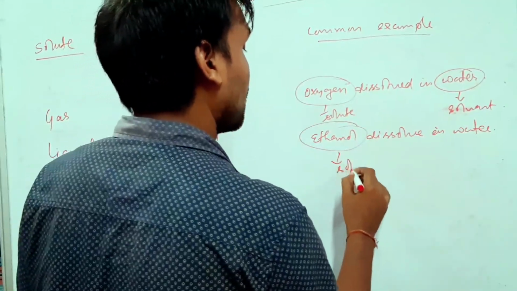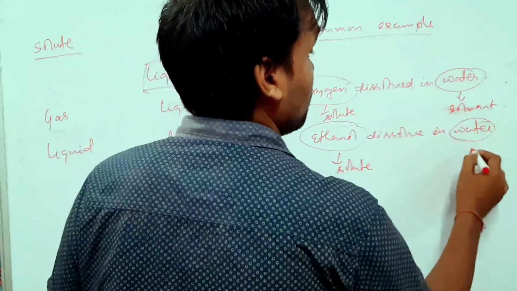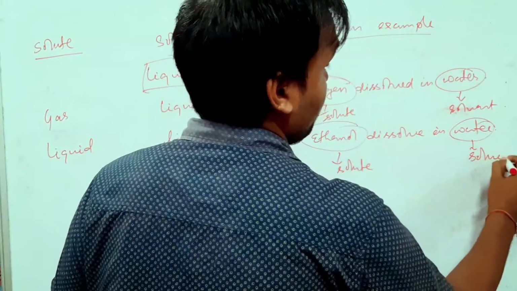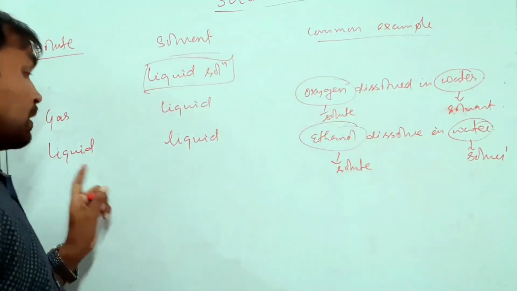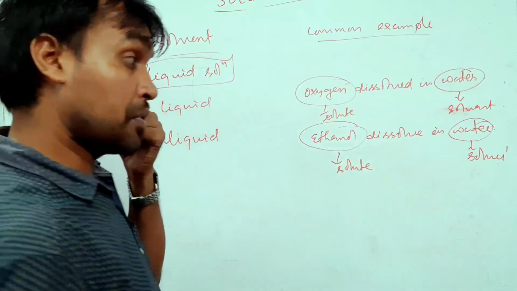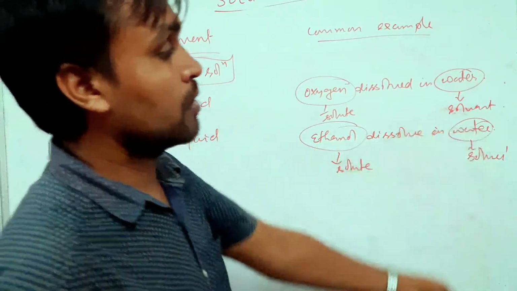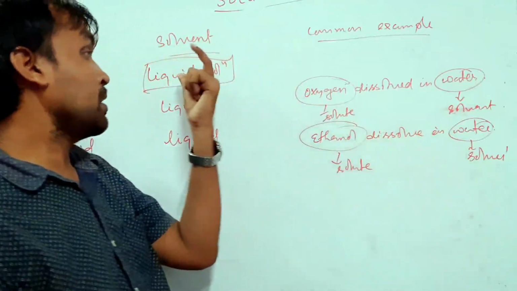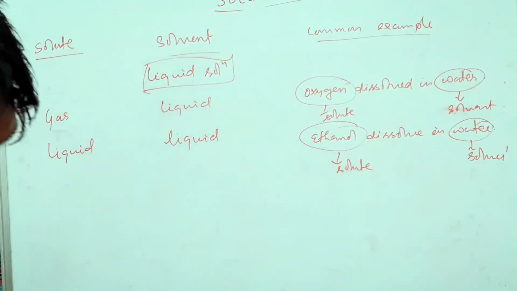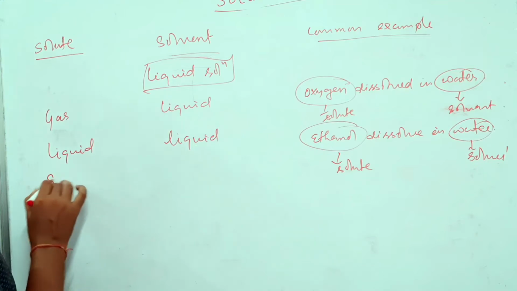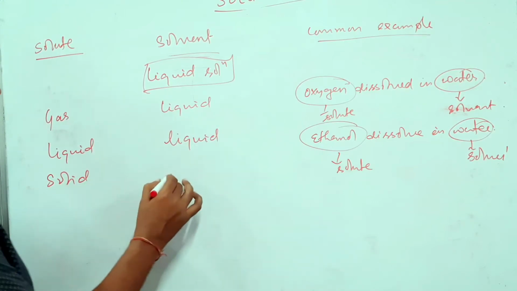Solute. Water is what? Solvent. So this is an example of liquid in liquid solutions. Ethanol is liquid, water is also liquid, so this solution is known as a liquid solution. Okay, next, solid in liquid solutions. Solid in liquid.